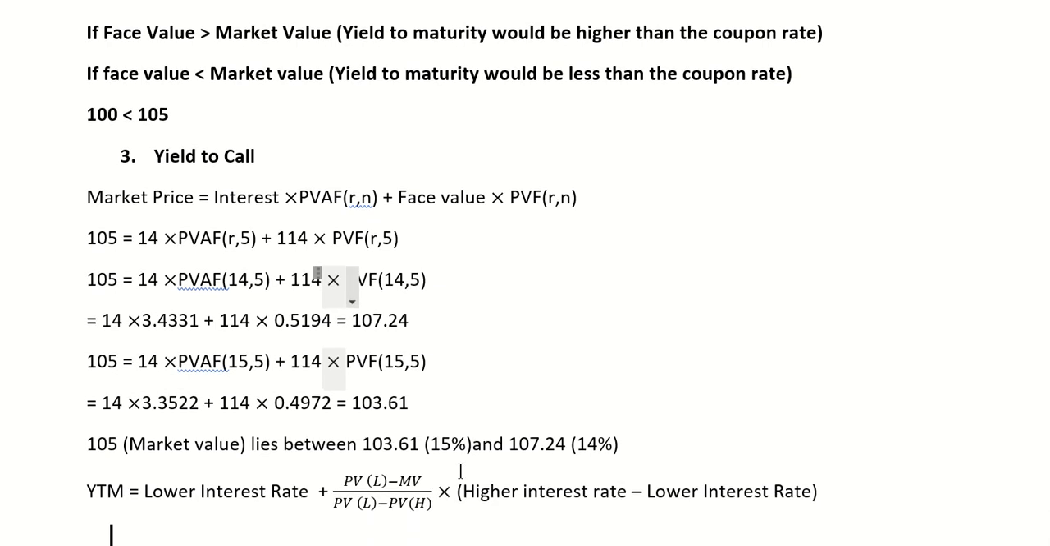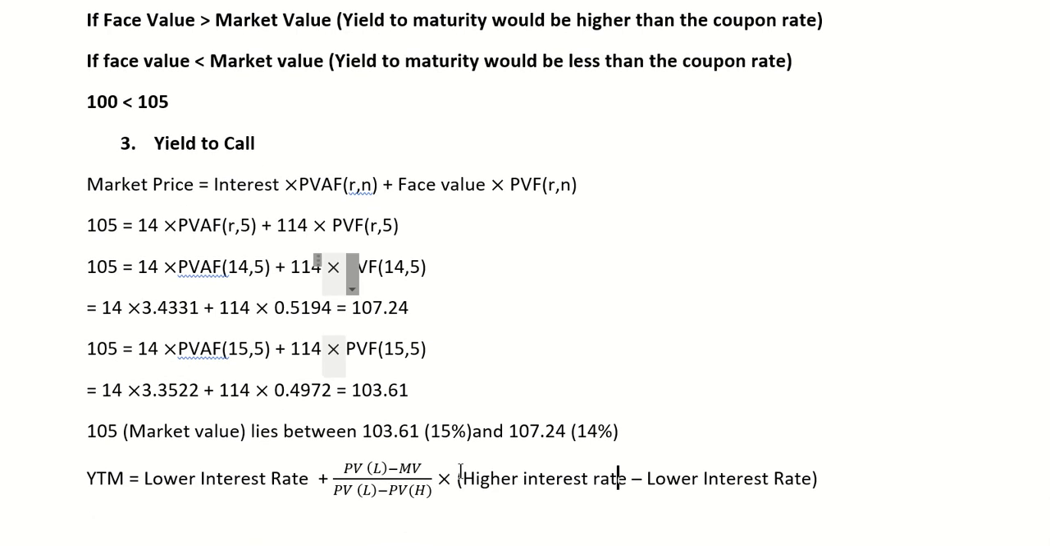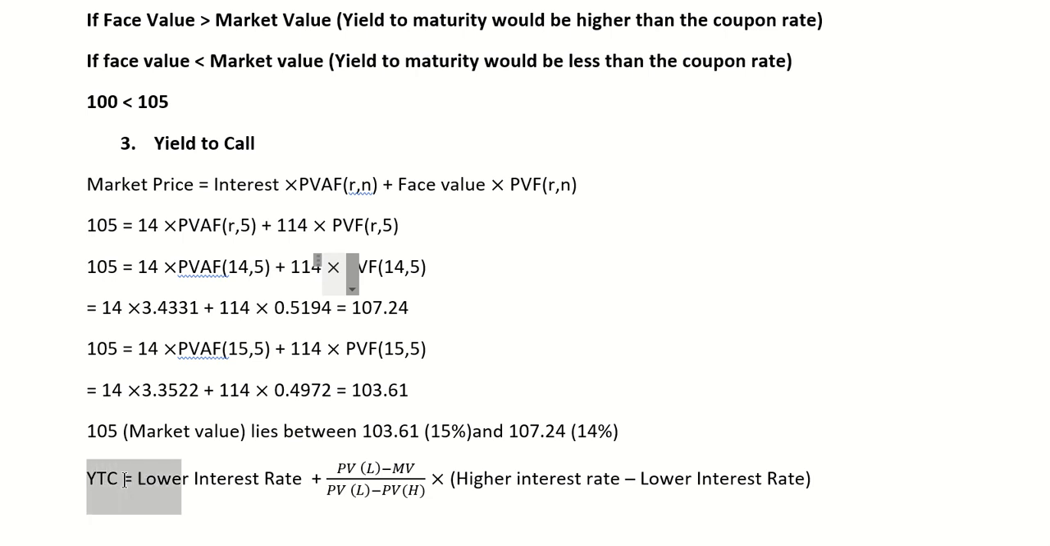So we can directly put these values into the formula of YTM. Here I will write it as YTC, yield to call. So this is the formula: lower interest rate plus present value at lower interest rate minus market value, divided by present value at lower interest rate minus present value at higher interest rate, into higher interest rate minus lower interest rate. So I'll just put in the values, whatever we have calculated.